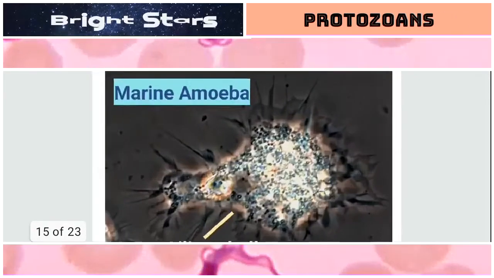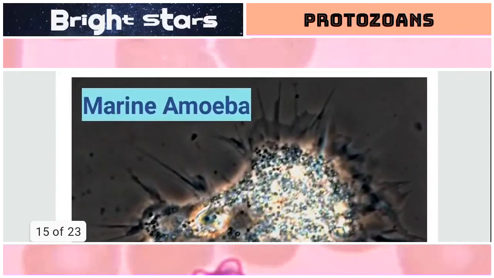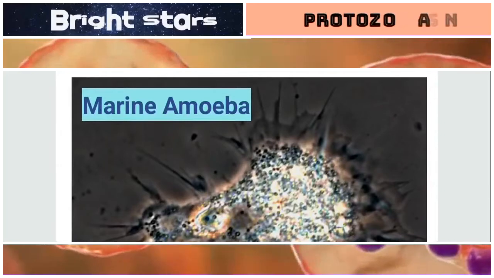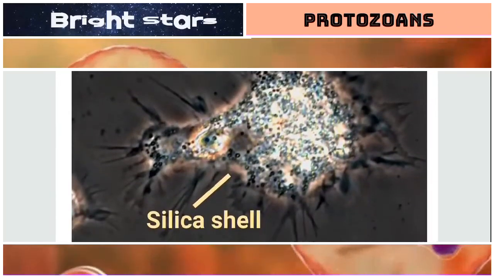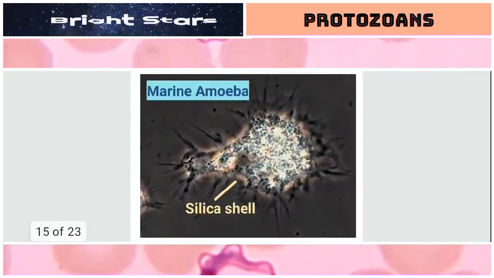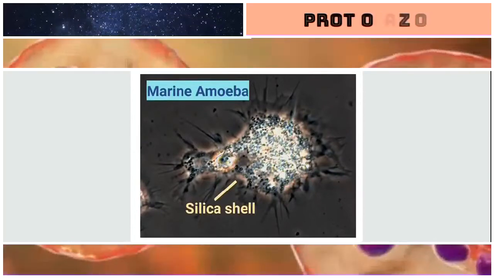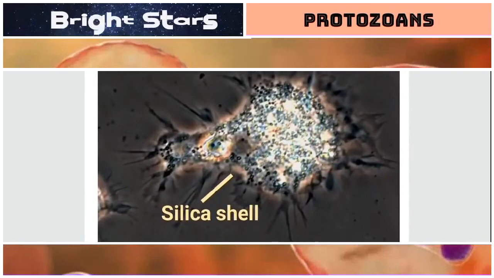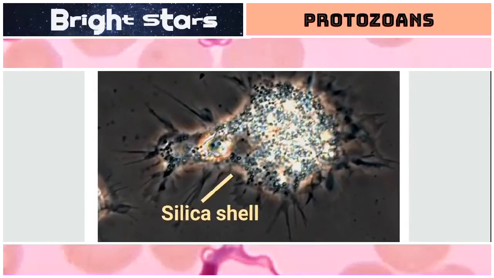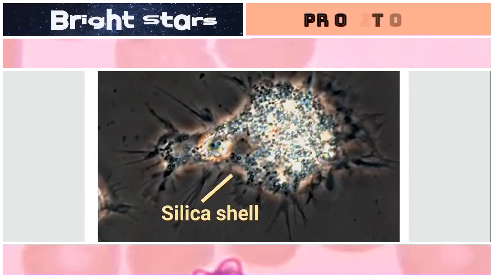Next, marine amoeba. In the textbook, marine means sea water or salt water or oceanic water. Marine amoeba is amoeba which lives in sea water. They have silica shells. Silica means silicon dioxide. Shell means hard covering around the cell.